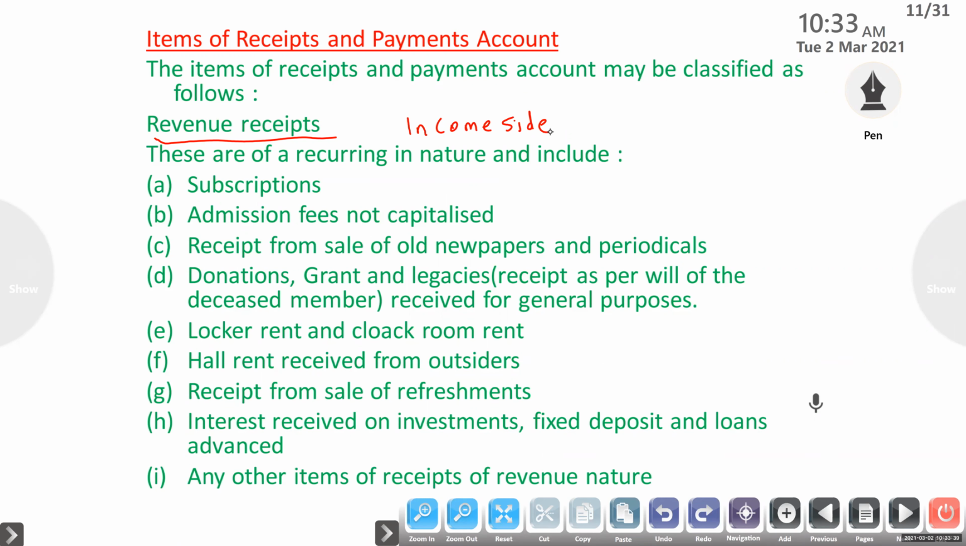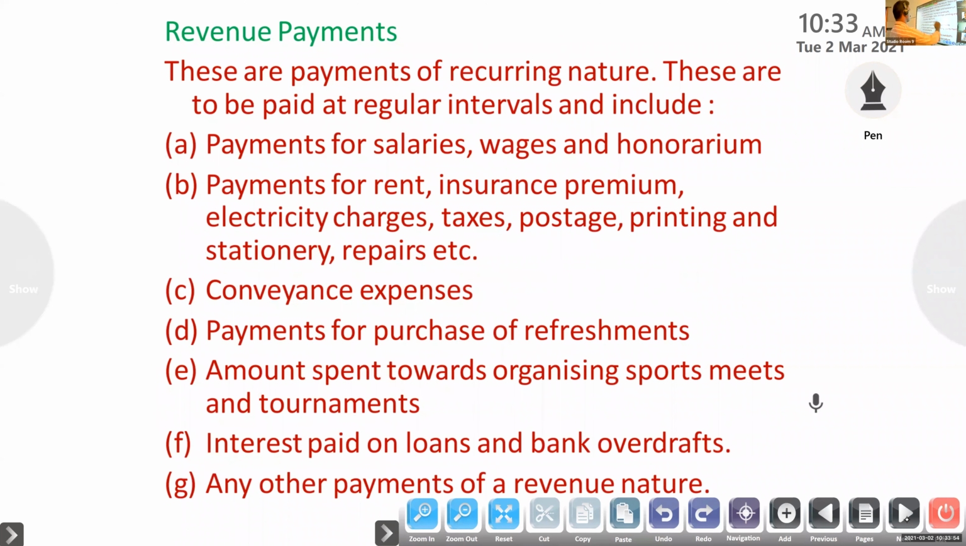Next one, revenue payments. Already you know revenue payments. What do you mean by revenue payments? These are the payments recurring in nature, daily, monthly we are giving. These are to be paid at regular intervals. That is a revenue payment.